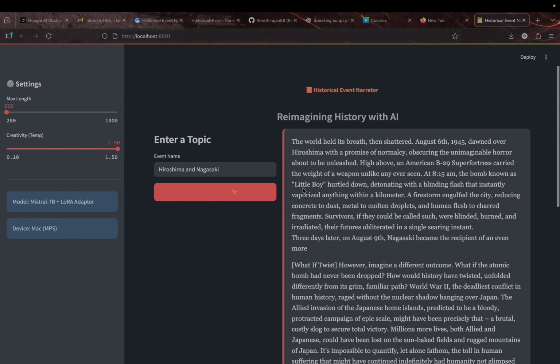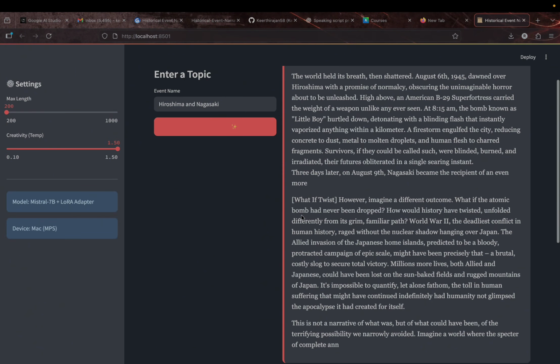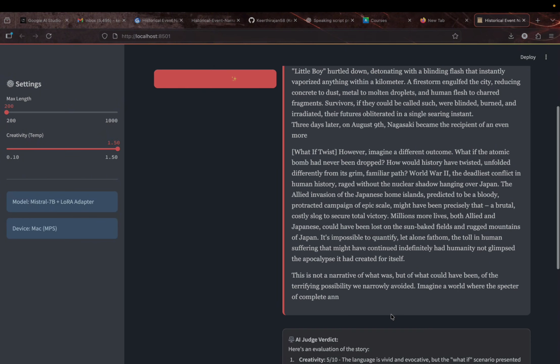So if you look at the narration, the first paragraph usually holds the factual content, and the second paragraph starts with the what-if twist, and it goes with however imagine a different outcome. So in this outcome it says, what if the atomic bomb had never been dropped? So this story will have a different outcome with a different imagination, and it will really be engaging to read.